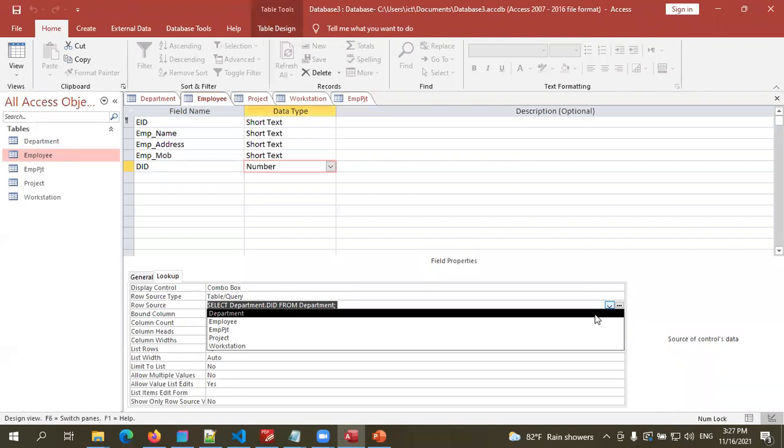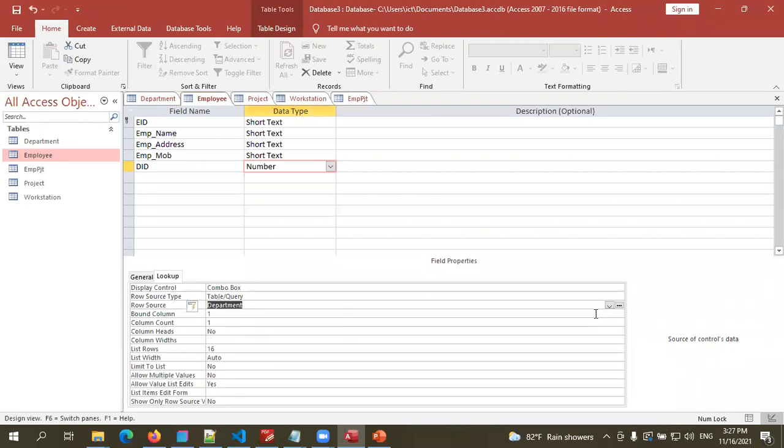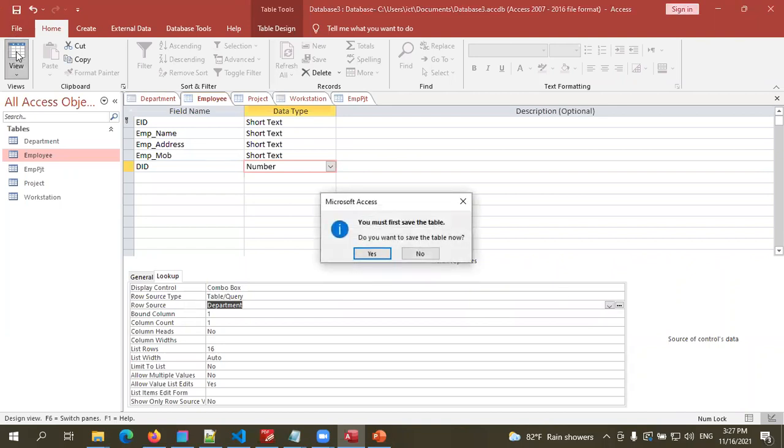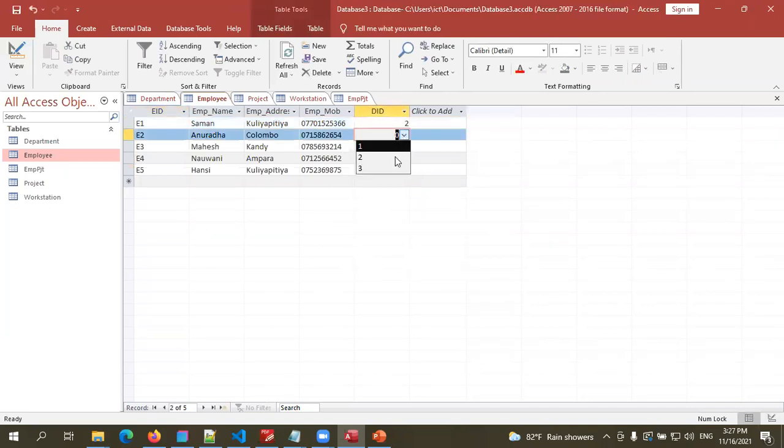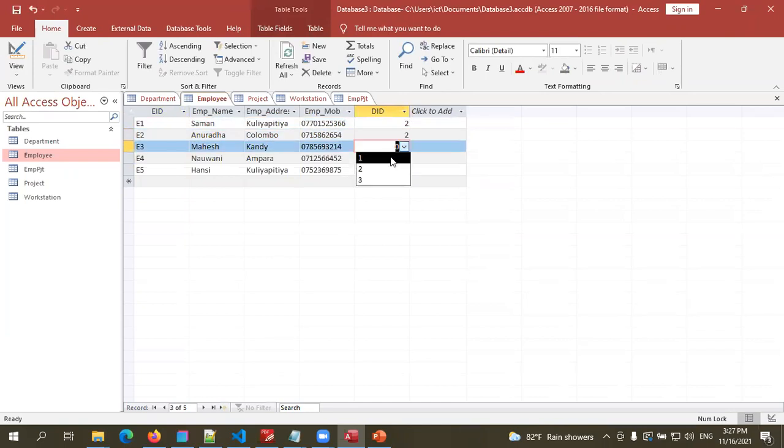Or from here you can select department. That is also very easy. You can just select department. See, now the data is there. You can select very easily.